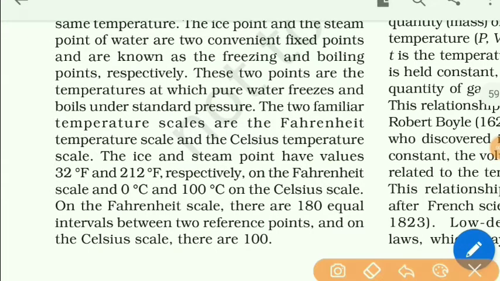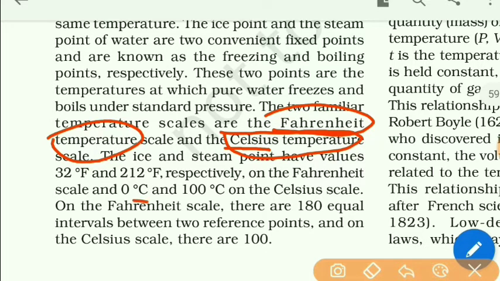Now the common scales used for measuring the temperature are the Fahrenheit scale and the Celsius scale. And so we have thermometers related to Fahrenheit temperature and Celsius temperature. Students, we know that in Celsius temperature the ice point is 0 degree and the steam point is 100 degree Celsius.